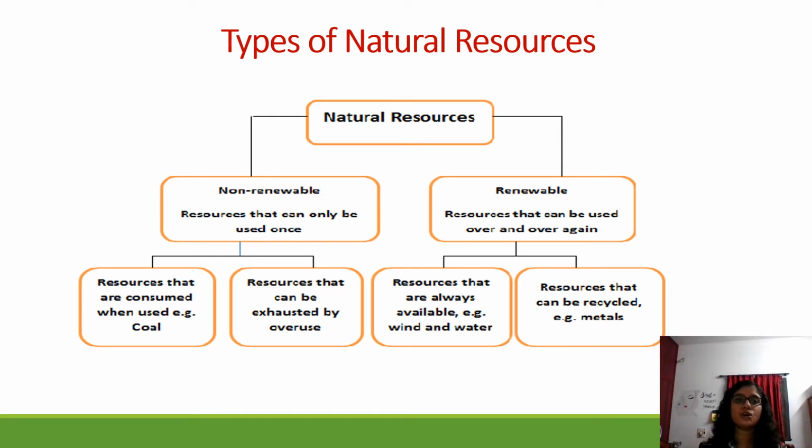Okay, so let us see the examples of this. Non-renewable resources are consumed when used. Example, coal, the black color thing, the picture is there on the upcoming slides. So this is non-renewable, and these are resources that can be exhausted by overuse. Overuse in the sense that again and again you will use it, and some other day it will get over. For example, something is getting over at your house.